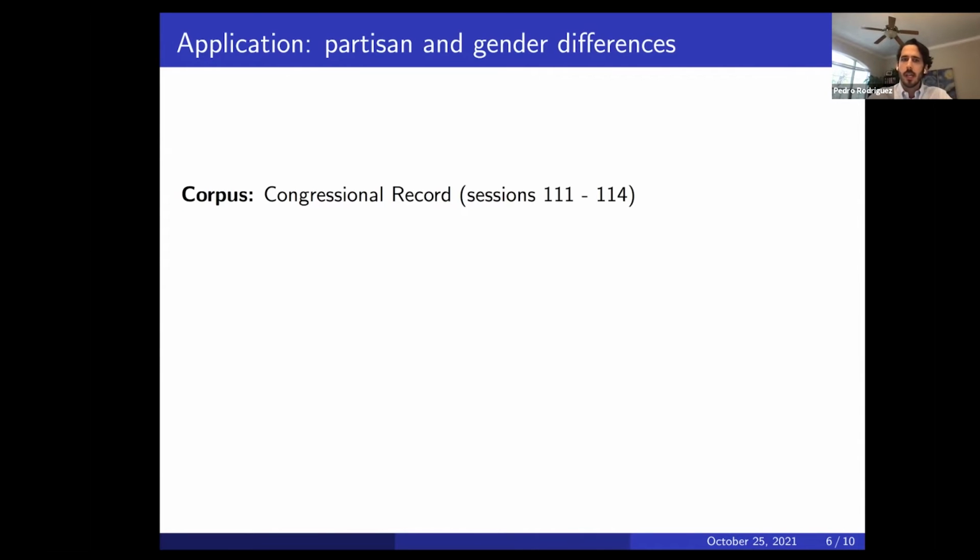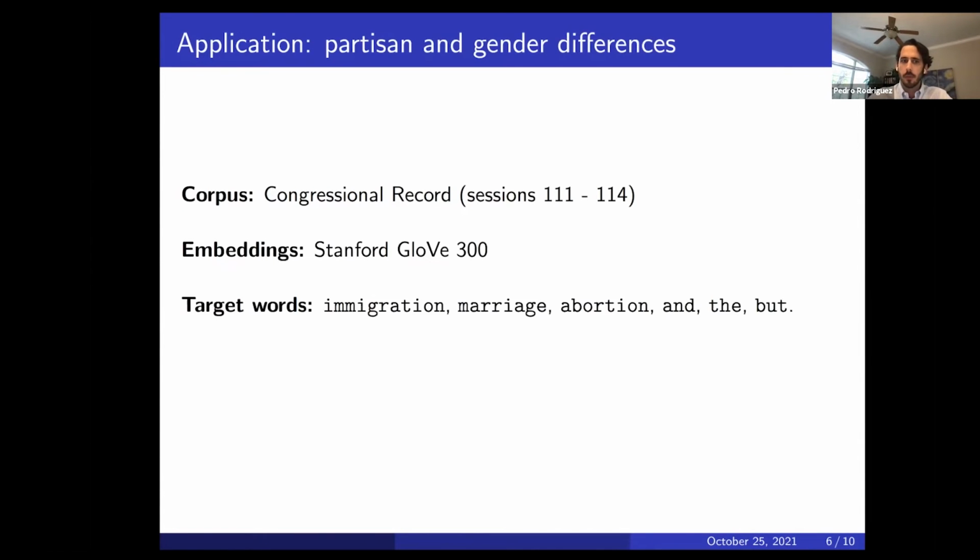We're interested in understanding the usage of the terms immigration, marriage, abortion, and we're going to use as essentially placebos or as a test, right, some stop words, things that we have strong priors that shouldn't vary in meaning as a function of, say, party membership. Again, we're going to be using as the pre-trained embeddings Stanford GloVe 3. These are GloVe embeddings, 300-dimensional embeddings. These can just be easily downloaded online. These have been trained on Wikipedia and Gigaword, I believe it is.